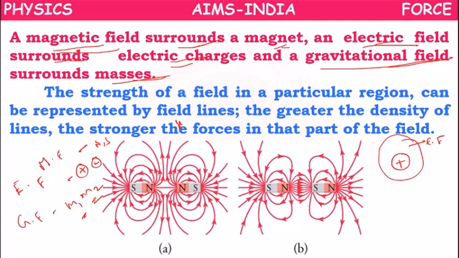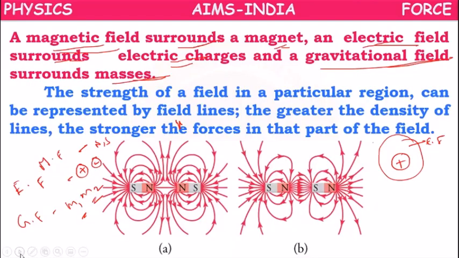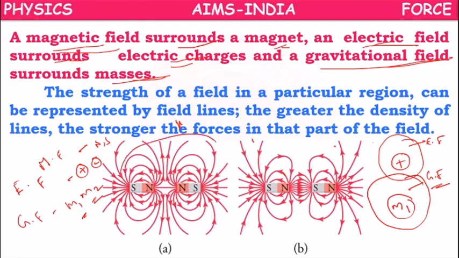Or if you have an object of mass m1, around it a gravitational field will be there. Or if you have a magnet like this, around it a magnetic field will be there. So a magnetic field will be there around a magnet, an electric field around charges, and a gravitational field around the masses.